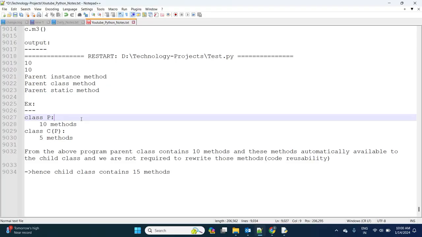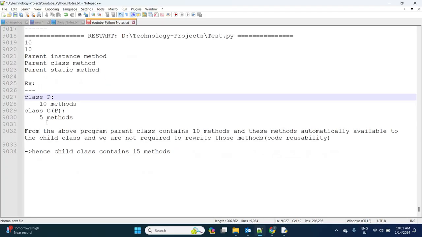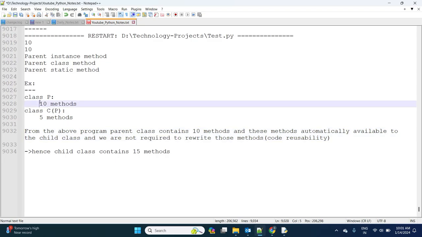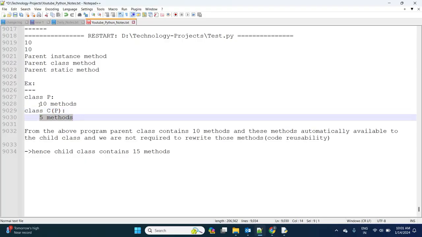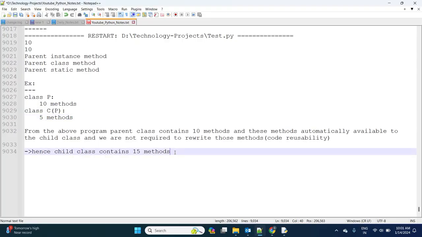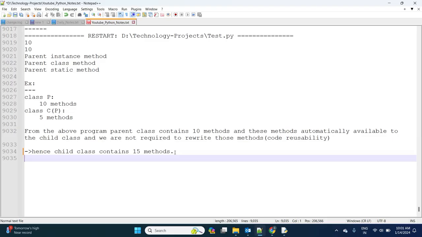And one more thing: if a parent class has 10 methods and a child class has 5 methods, whenever we extend the parent class in the child class, the parent's 10 methods are automatically available to the child class, and we are not required to rewrite them. So finally the child class has 15 methods. Clear? Now observe here, today's topic.